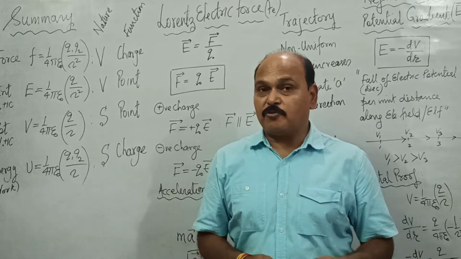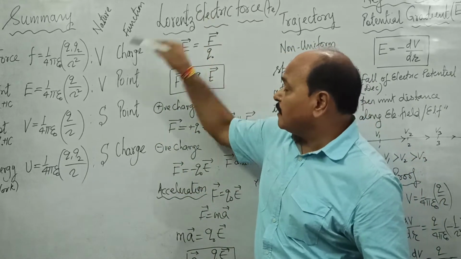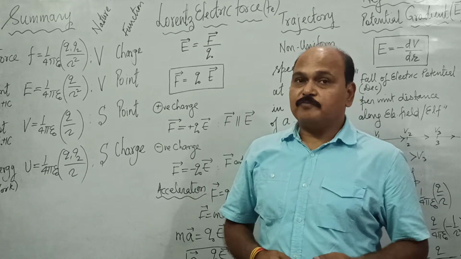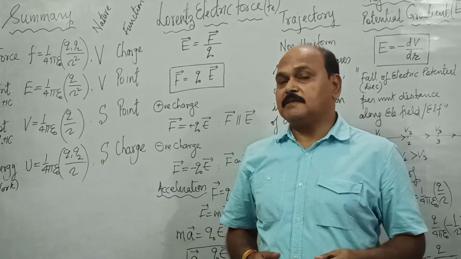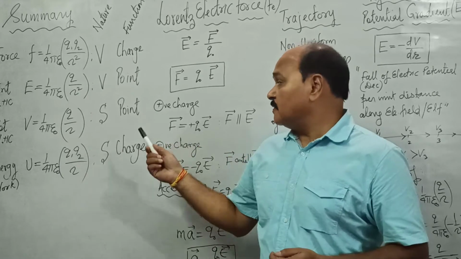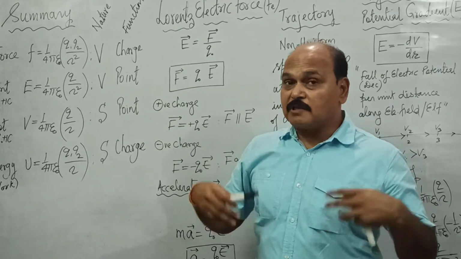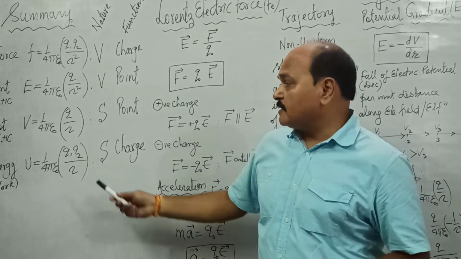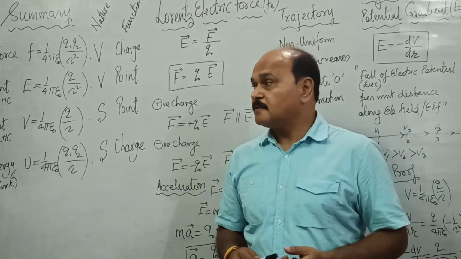Never ever would there be a question asking to find the force at any point. Force is always found over any charge. It is not a point function, it is a charge function. Likewise, energy is also found out for charges, not over points.